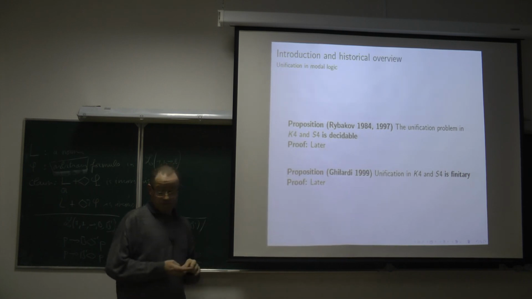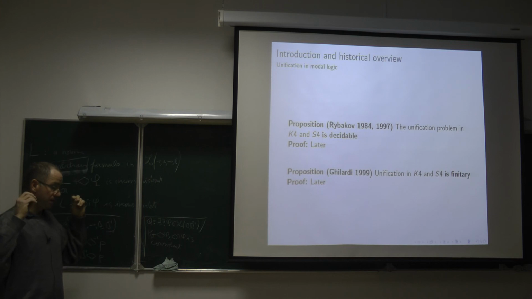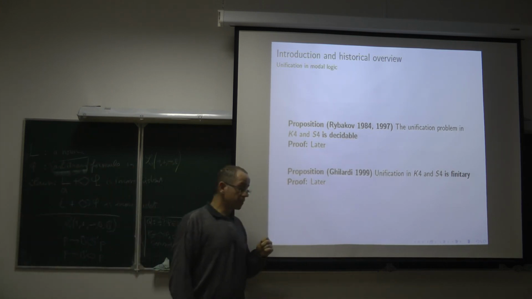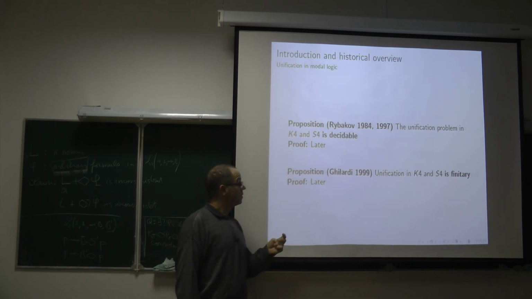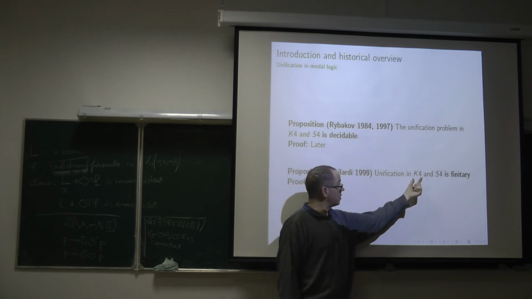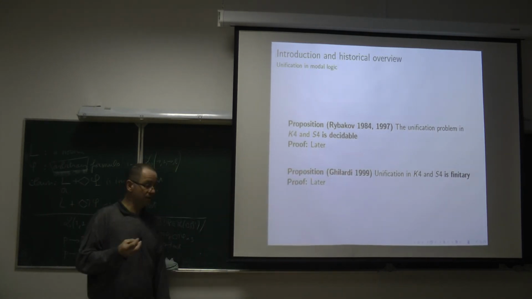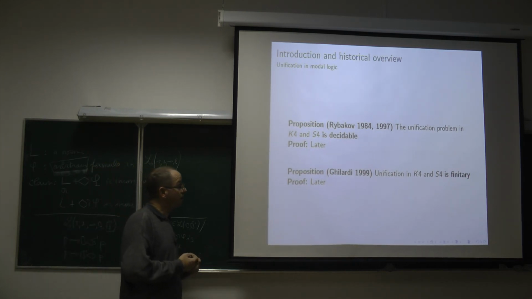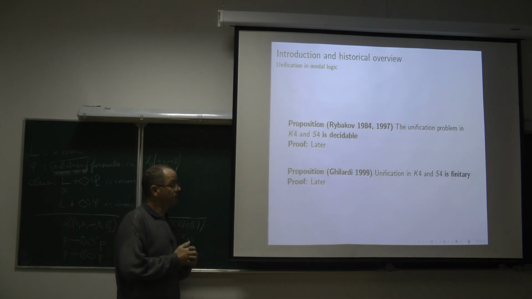What does it mean, finitary? I have briefly mentioned before. It means that if a modal formula phi is unifiable, for example, in K4, it means it possesses at least one unifier. There exists at least one substitution sigma such that the result of applying sigma to phi gives us a K4-valid formula.